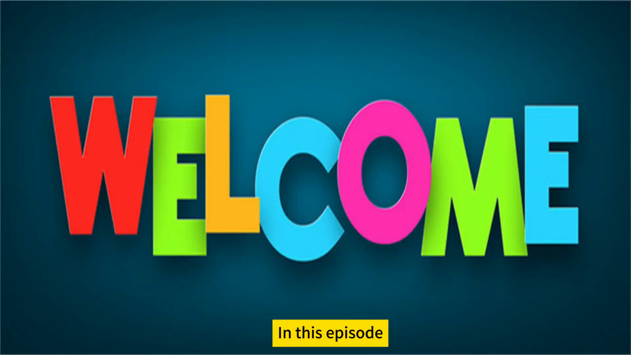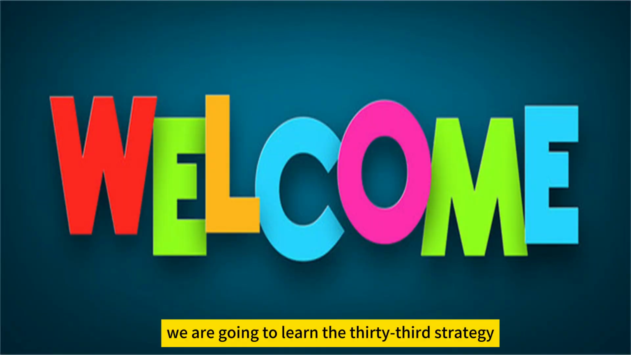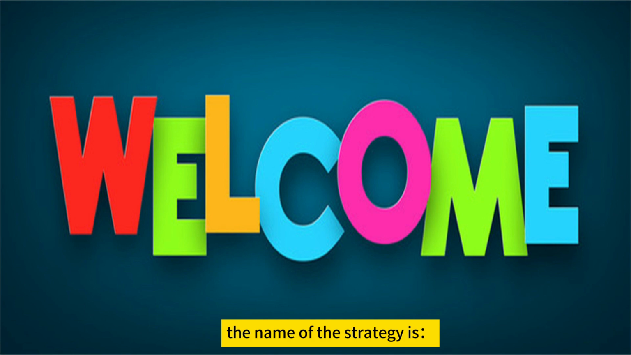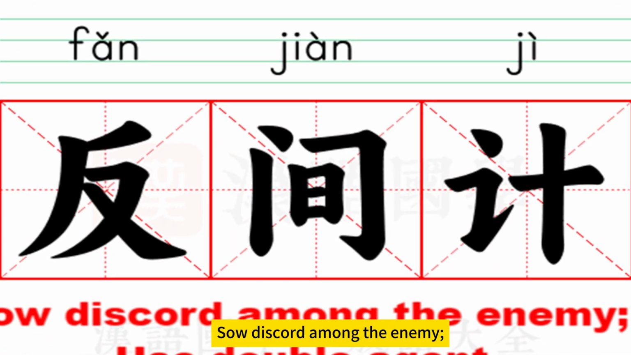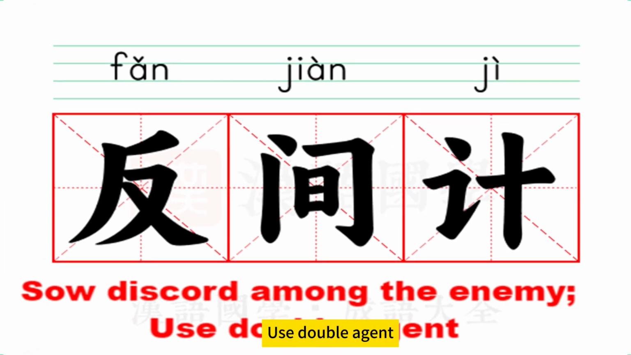In this episode, we are going to learn the 33rd strategy. The name of the strategy is sow discord among the enemy, use double agent.